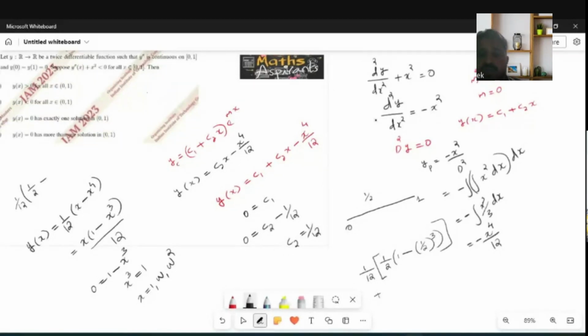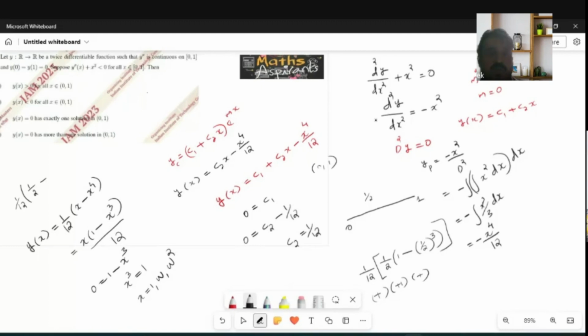The first quantity is positive. The second quantity is also positive, since (1/2) the whole cube is a power of a number between 0 and 1, which still decreases, so it is positive only.